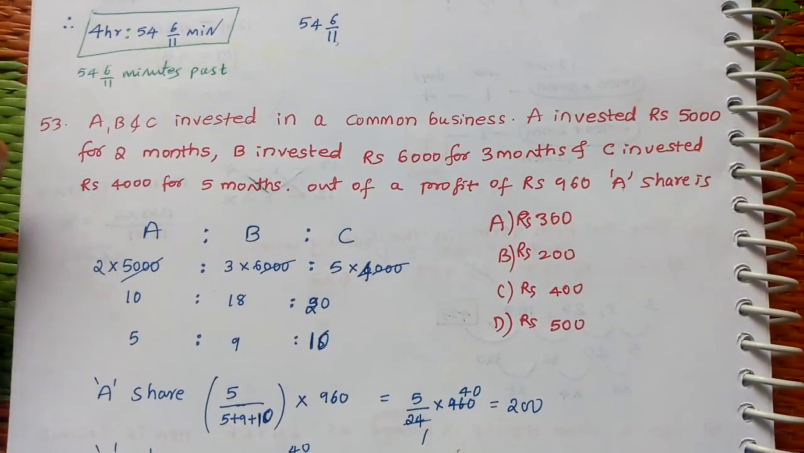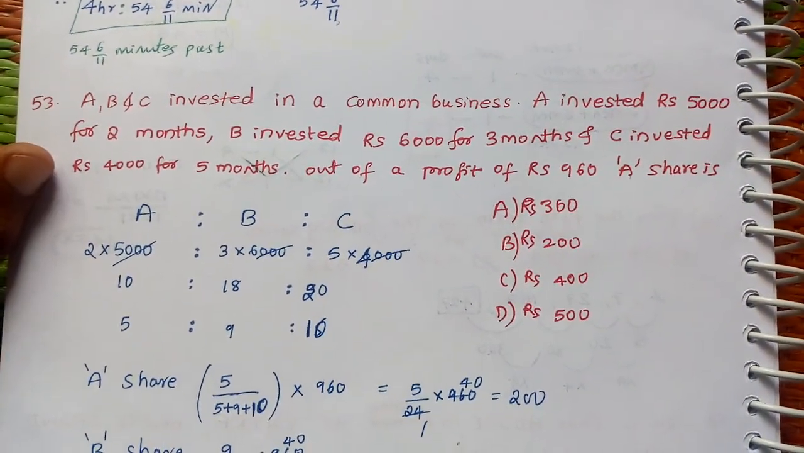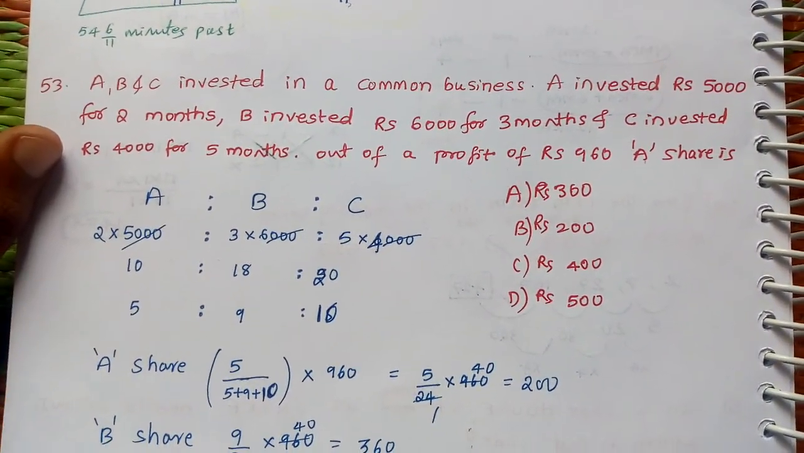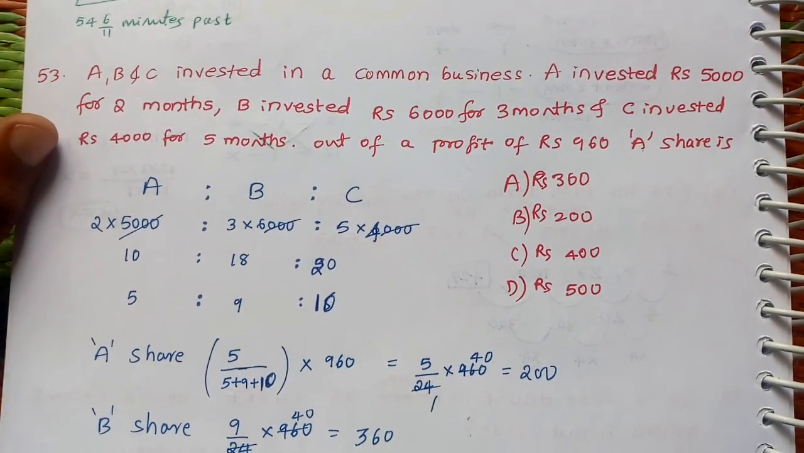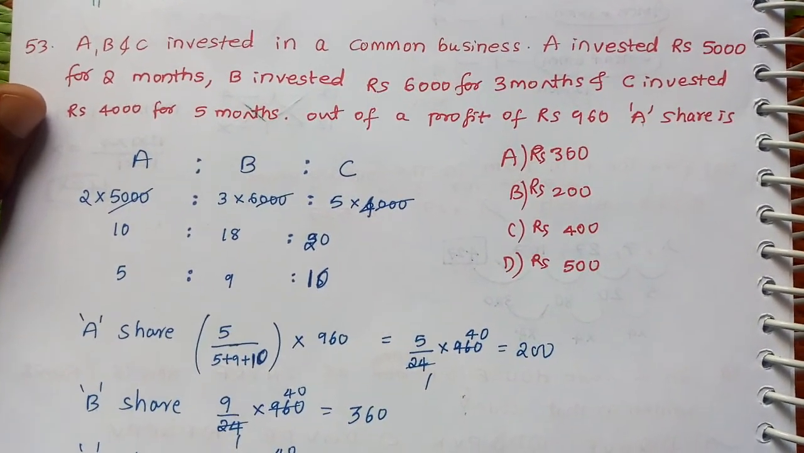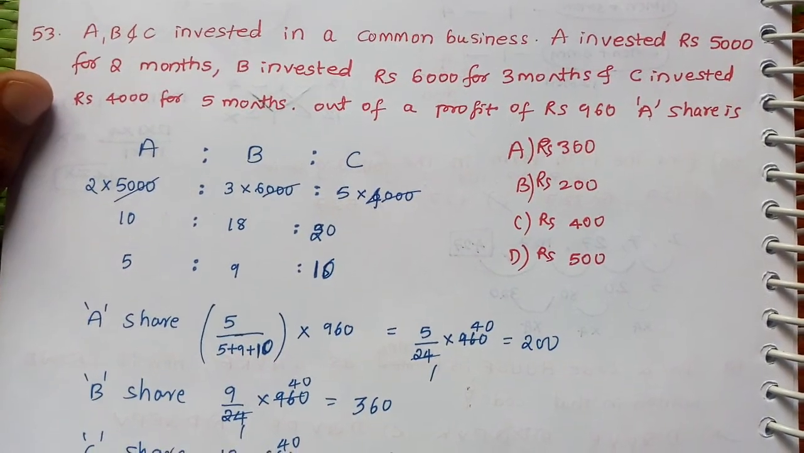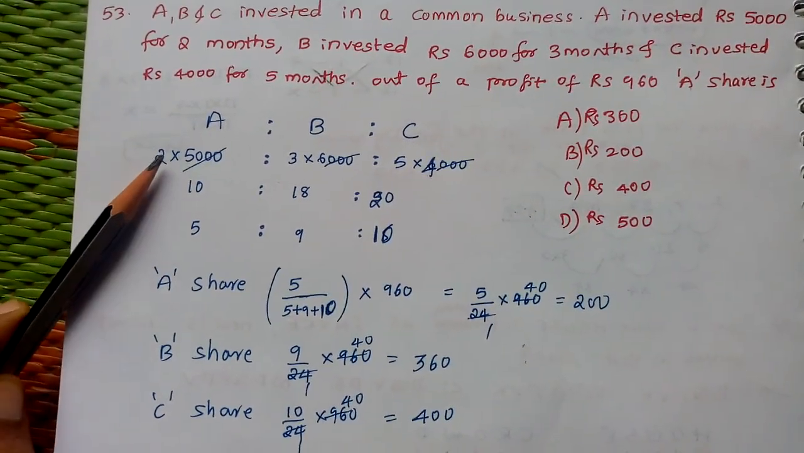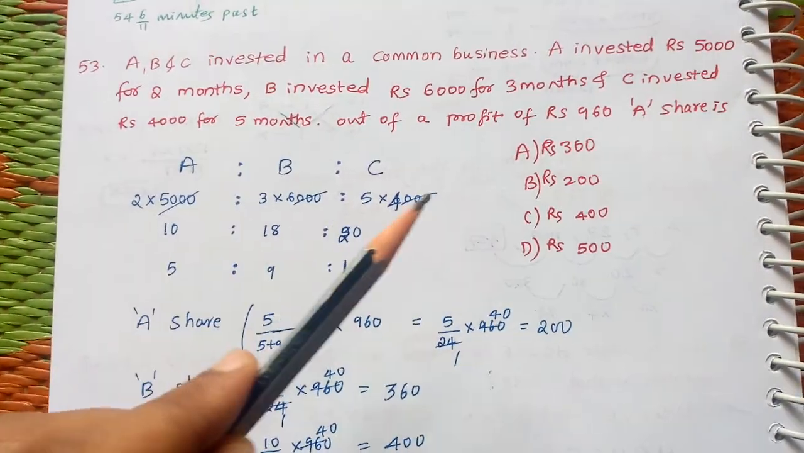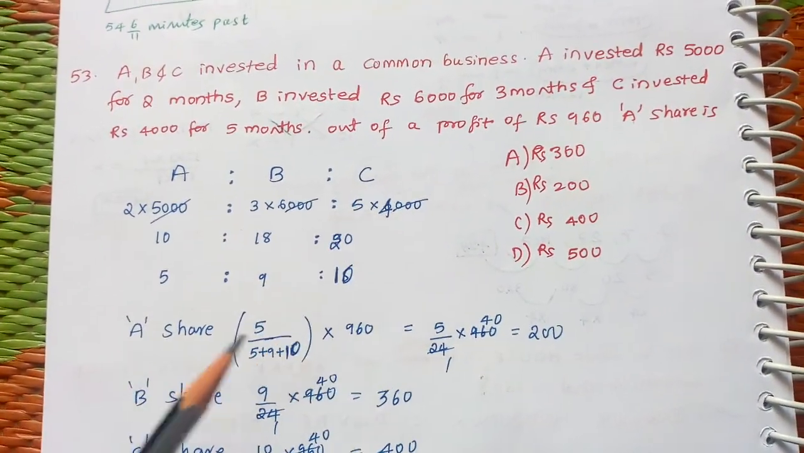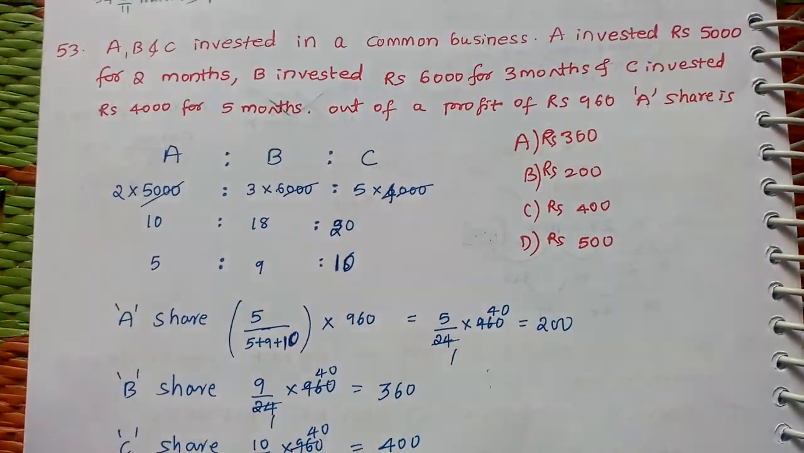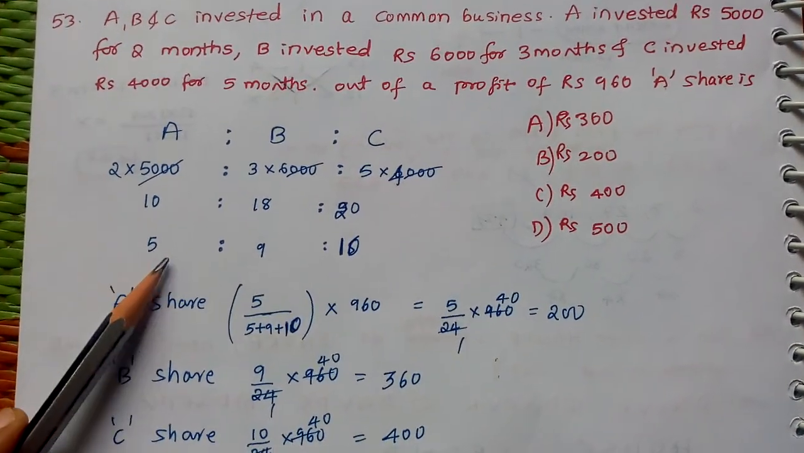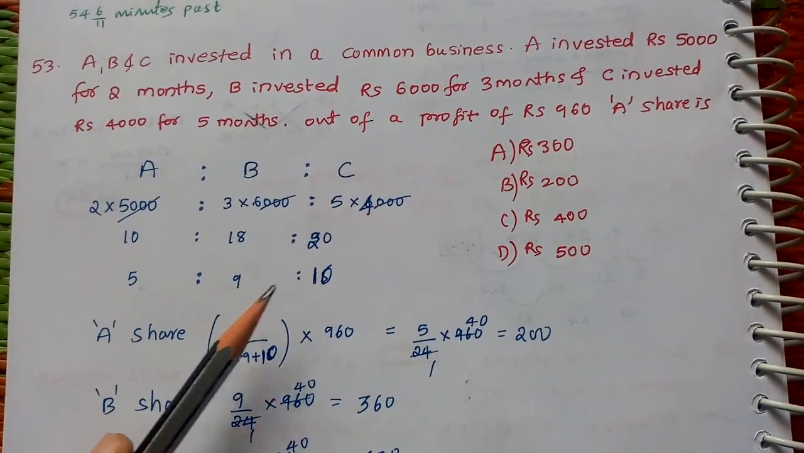A, B and C invested in a common business. A invested 5,000 for 2 months, B invested 6,000 for 3 months, and C invested 4,000 for 5 months. Out of a profit of 960, here simply what you have to do is find the ratios of that. On simplification we'll get 5 is to 9 is to 10.